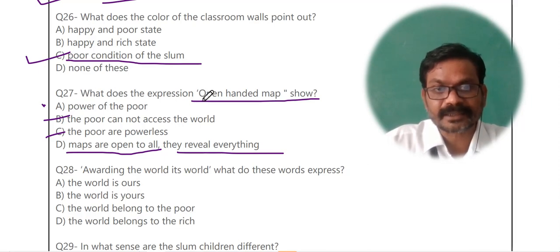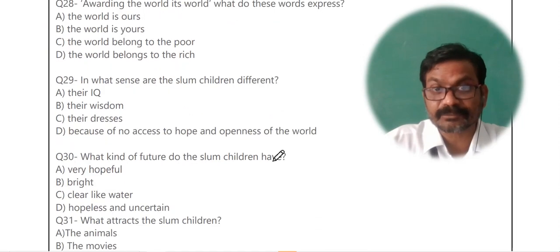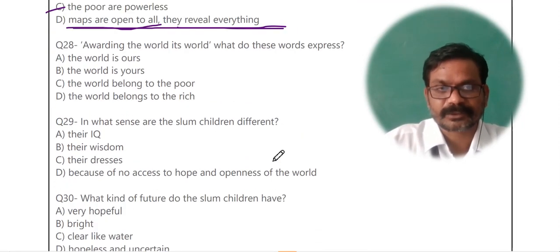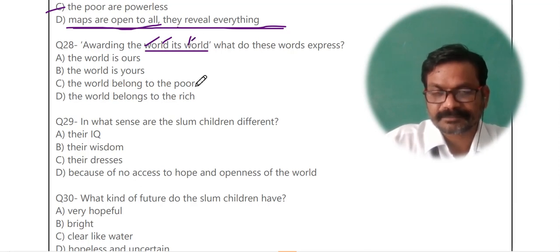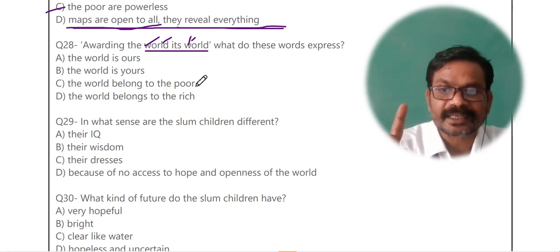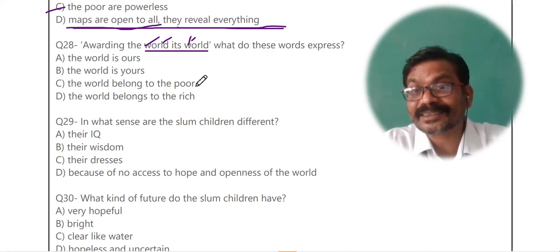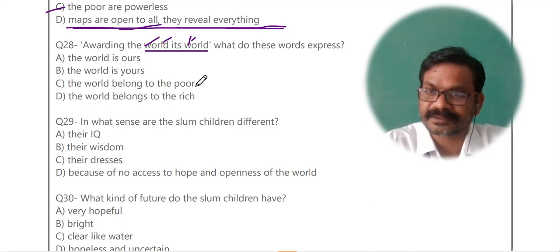Remember it. What does the expression an open-handed map show? The open-handed map shows that maps are open to all and they reveal. They reveal means they tell. वो बताते हैं everything. Question number 28. Awarding the world its world. बढ़िया लाइन है. फिगर ऑफ स्पीच में बात करूं तो रिपीटेशन, the same word is repeated and it is alliteration also because the letter W is being repeated. तो ये अलिटरेशन भी है और ये रिपीटेशन भी है. All repetitions are itself alliteration but not necessarily all the alliterations are repetition. ये बात ध्यान रखें.